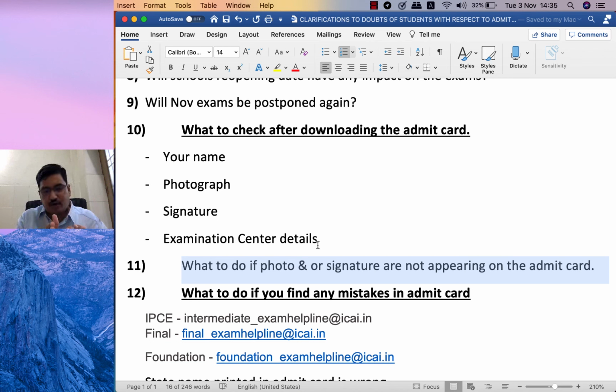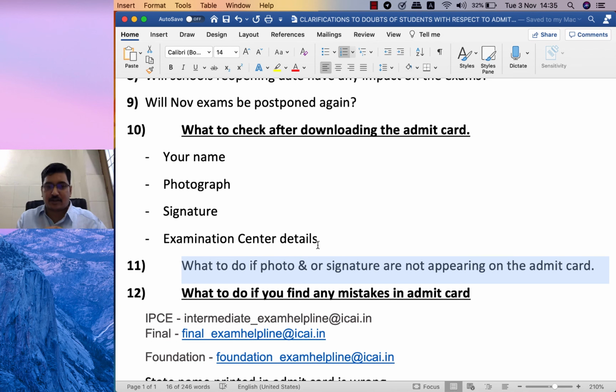So you affix your photograph, affix your signature, get it attested by a member of ICAI, and carry the same along with a Xerox copy to the examination hall. Along with that, you need to take one more passport size photograph copy which you are going to affix on the admit card.